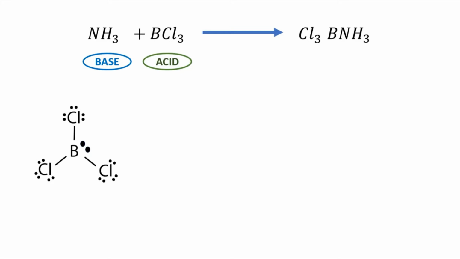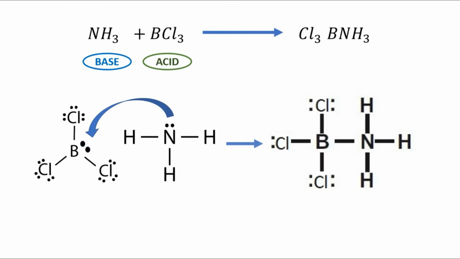According to the definition of the Lewis theory, boron trichloride is an acid. On the other hand, the nitrogen in the ammonia has a full set of 8 valence electrons and an existing electron pair. According to the Lewis theory, this is a base. The electron pair of the nitrogen is drawn to the boron, and thus a bond is formed between the boron trichloride and the ammonia, resulting in the product Cl3B-NH3.